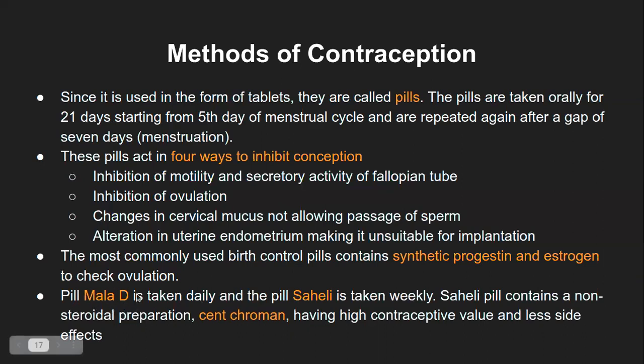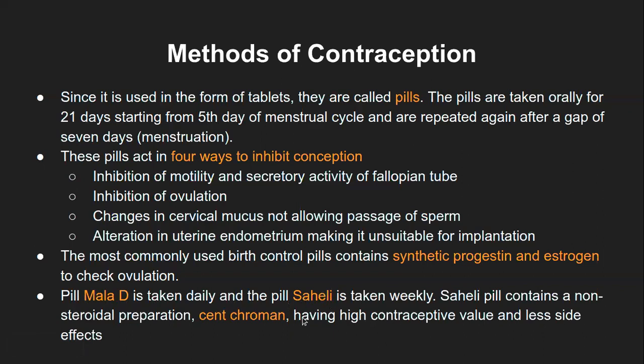So the pill which is called Maladi, I don't know where this name has come from, but it is very well known. Earlier days, when Doordarshan was there, they used to have a lot of advertisements of this Maladi, which is usually taken daily, and the other brand name is Saheli, which is taken weekly.